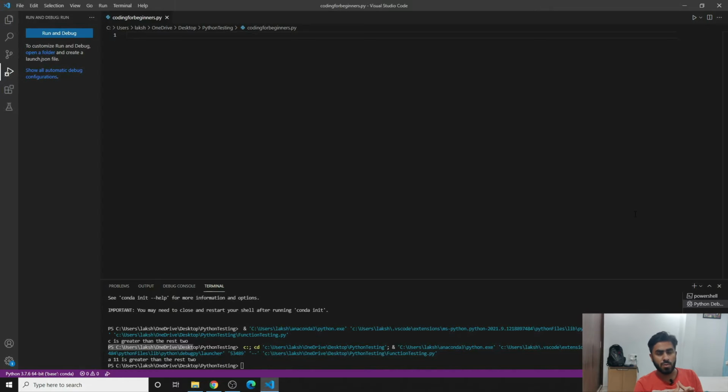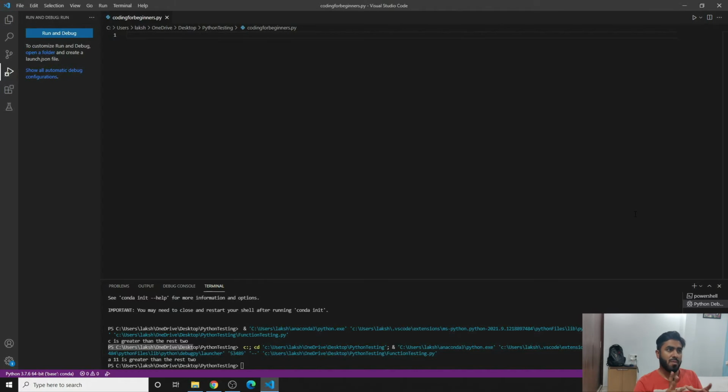So I have VS Code in front of me. You can use a different IDE altogether, but VS Code is free. You can simply go to the website and download it. There is a link below in the description box. I like VS Code because it's very simple, and there are multiple plugins that can help you while coding. Right now, this is the very beginning for you, so you need not worry about that. You might have to install Pylint, but if you do the right setup, you probably won't need it.